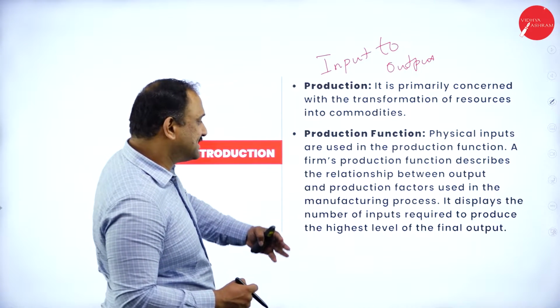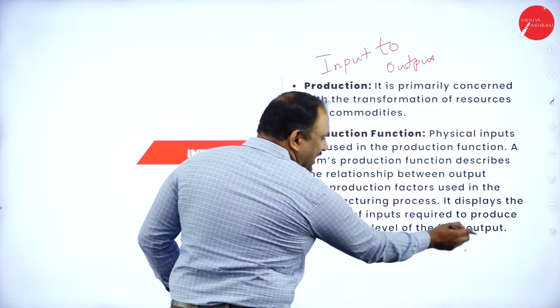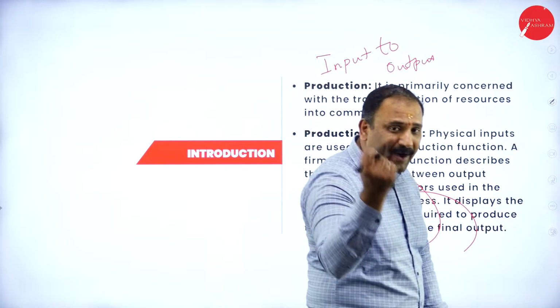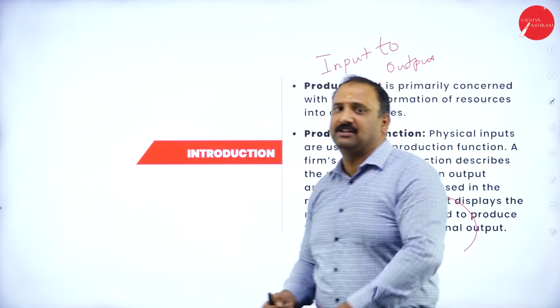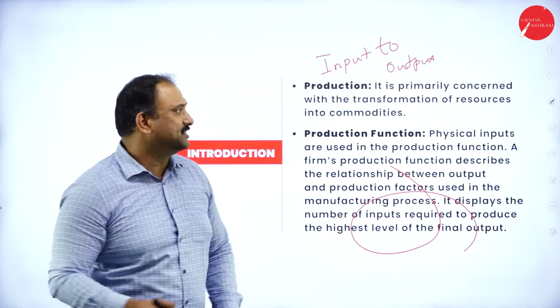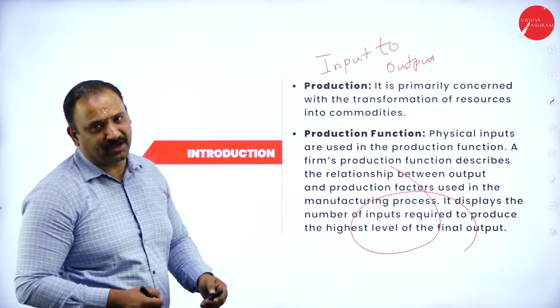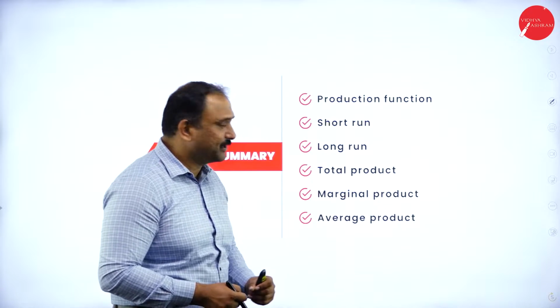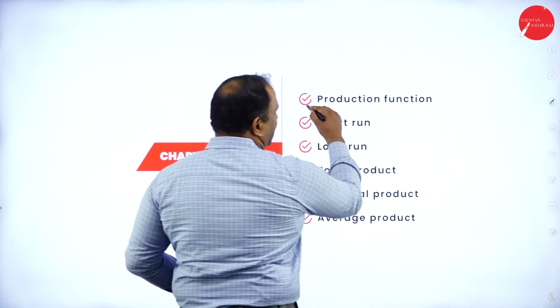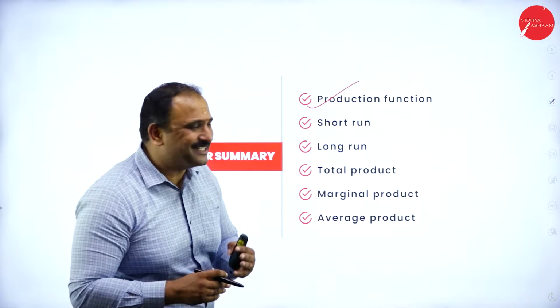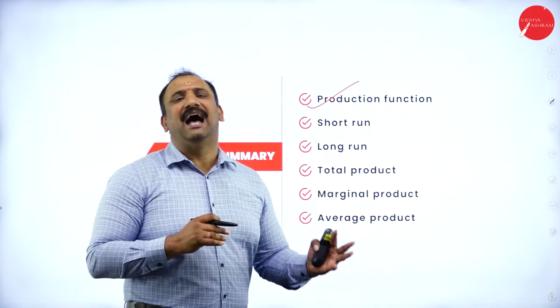Now, it displays the number of inputs that are required and the highest level of final output. So at the end of the day, how much is going to be the output? That matters a lot for you in terms of understanding. So this is how things start working in terms of the production function. Now, what is the chapter summary? Production function, this is very, very important when we're going to talk about this factor. Production function, it is a function of labor and capital.